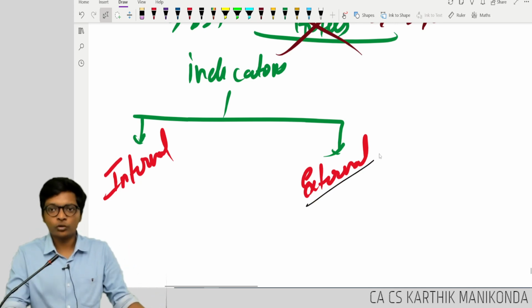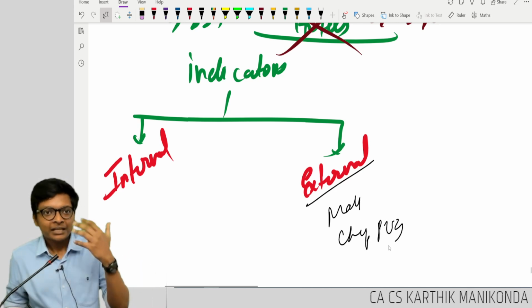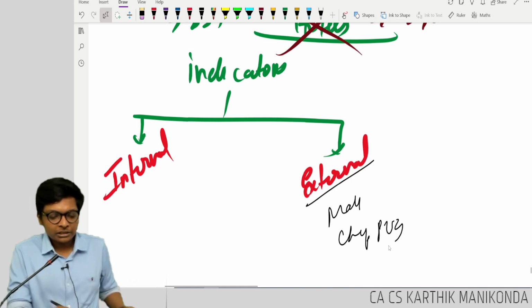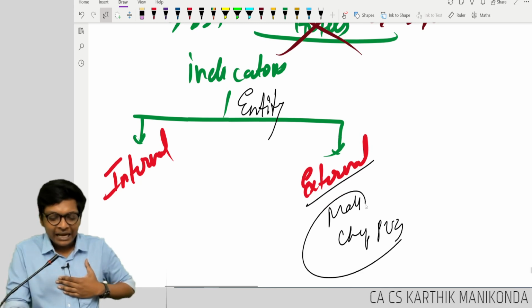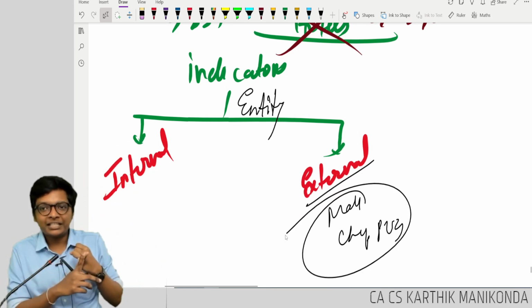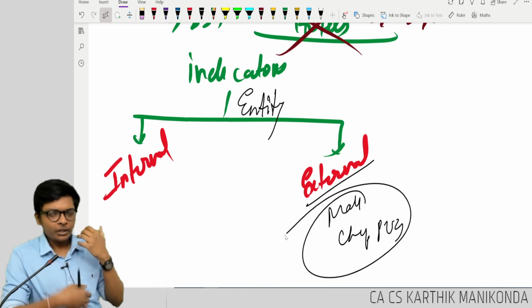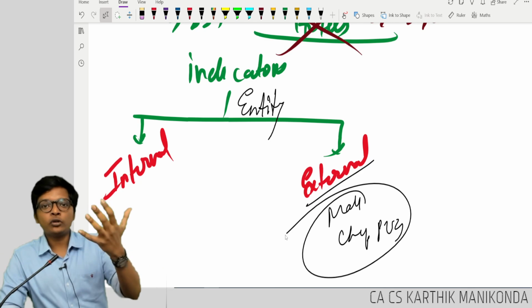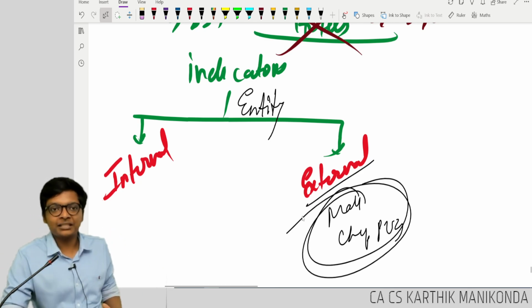Maldives is external, ChatGPT, PUBG, all these are external indicators, because for the company, I can't control this. Something is happening outside of me: technological change, economic change. If you take Nokia, smartphones came and Nokia was affected. So these are all external changes.